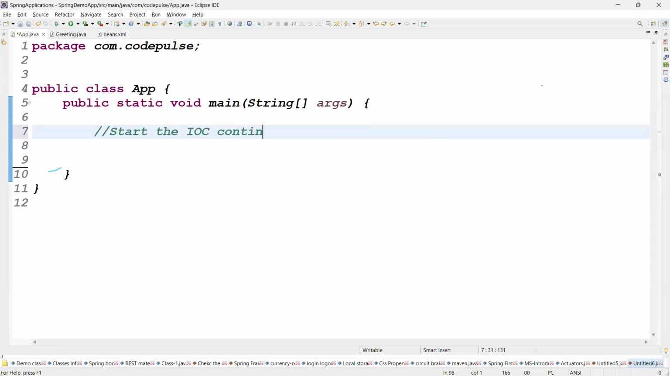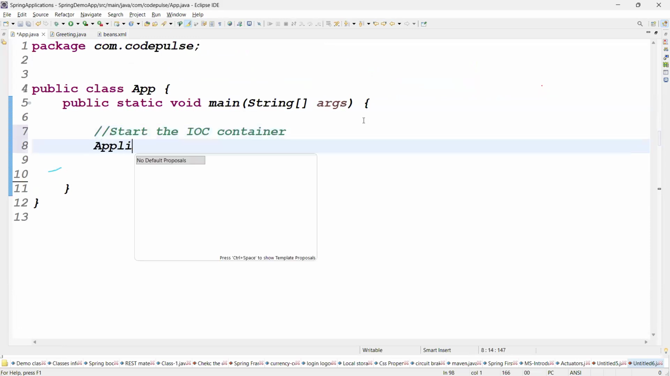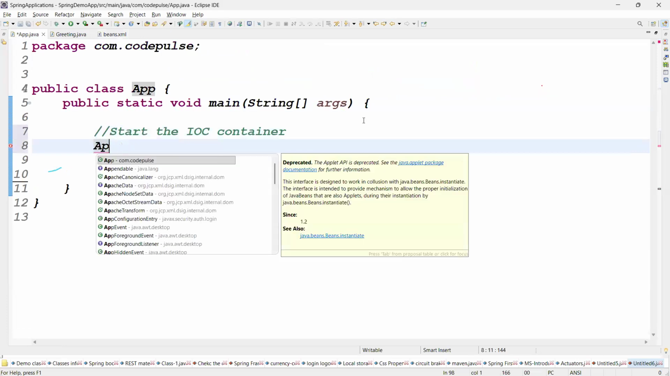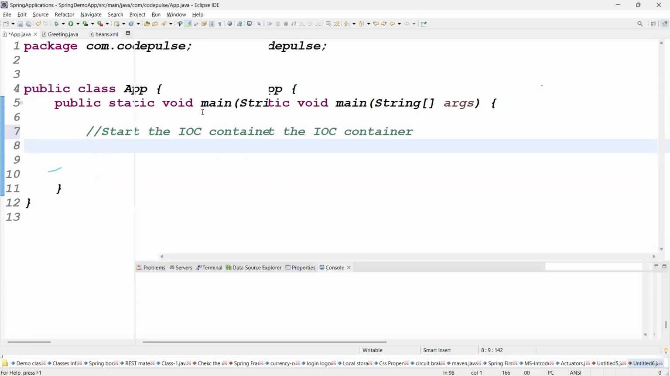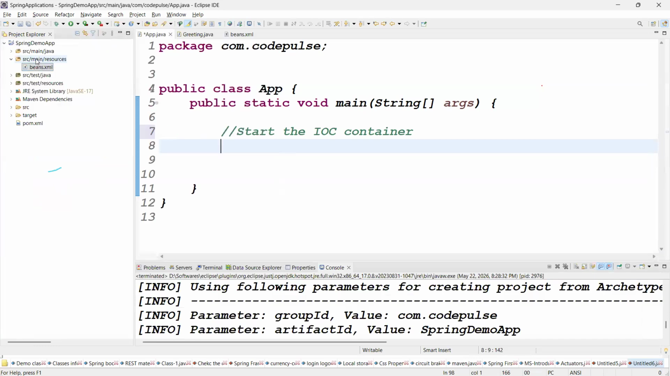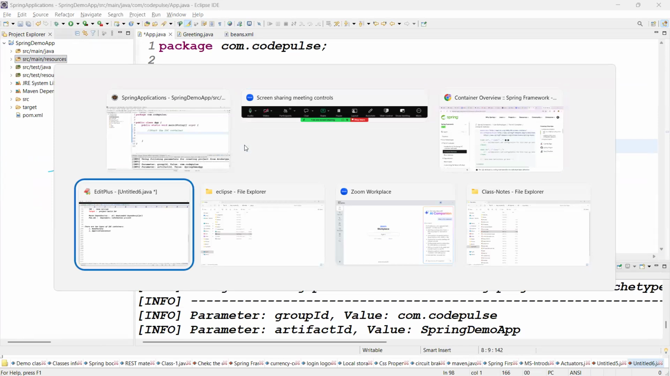What is the IOC container name? Guys, what is the name of the IOC container? BeanFactory, ApplicationContext. ApplicationContext, right? Exactly. But here ApplicationContext is not coming. Why is ApplicationContext not coming? Because we need to get the predefined classes. That's what, guys.